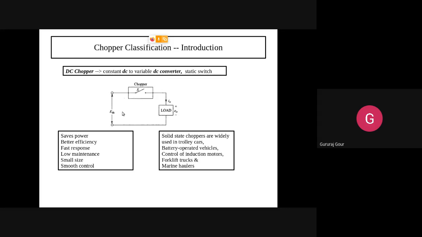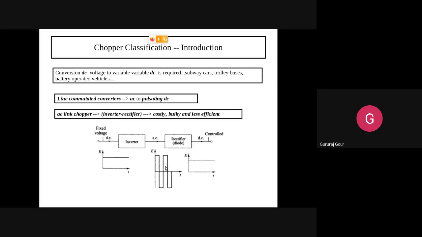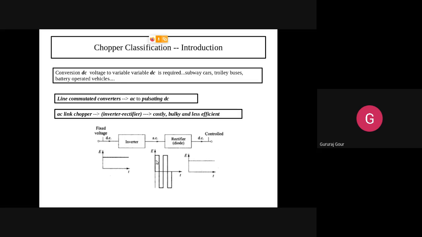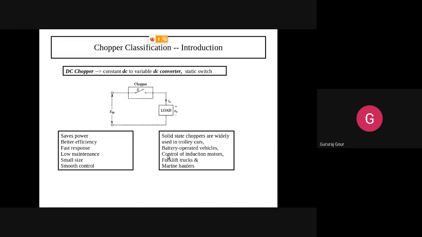Input is DC, so that DC is now chopped at regular intervals. That interval is decided by the width of the time period for which you are doing the switching, T on and T off. For what particular period you keep the switch on and off is going to decide the shape of the chopped output, or variable DC. When it is on, it allows the current to pass through the load, and when it is off, no current is passing through the load, no output.